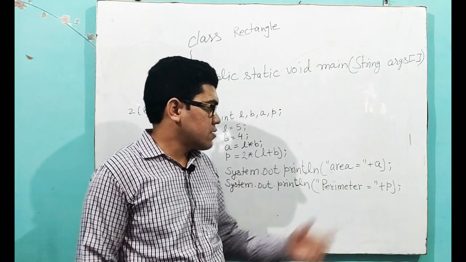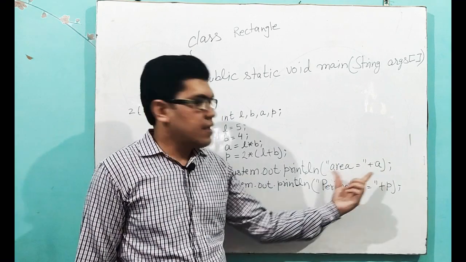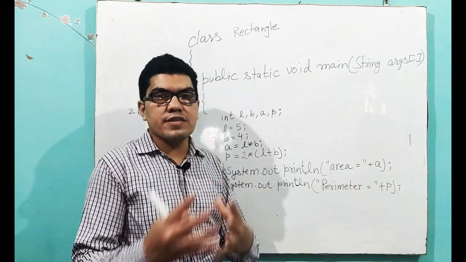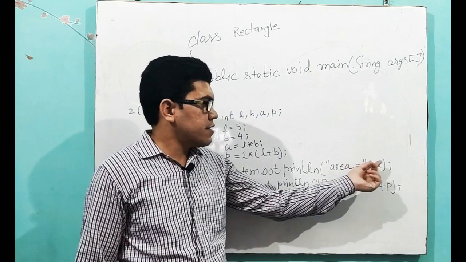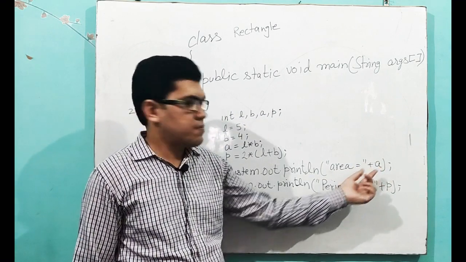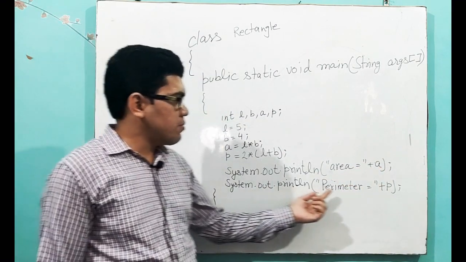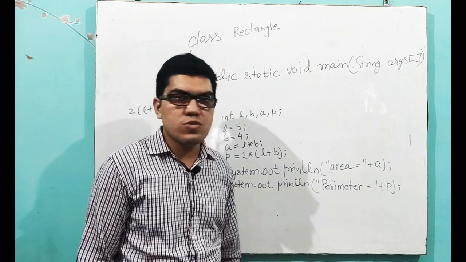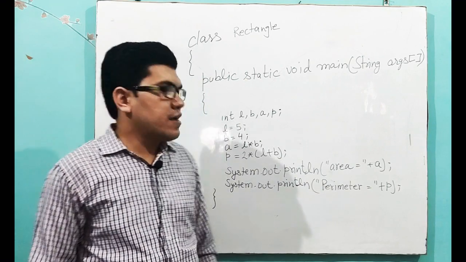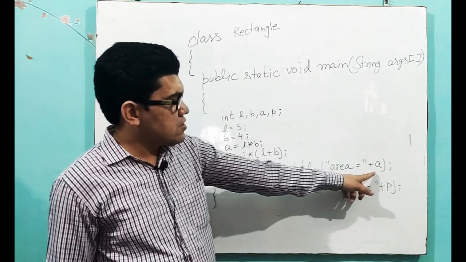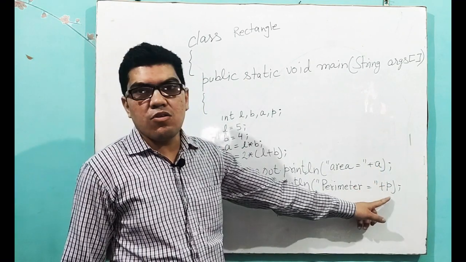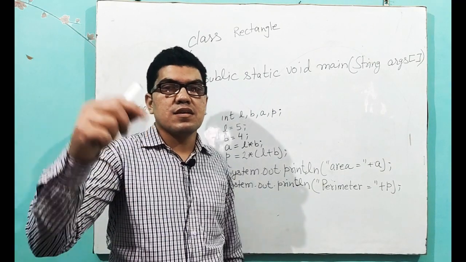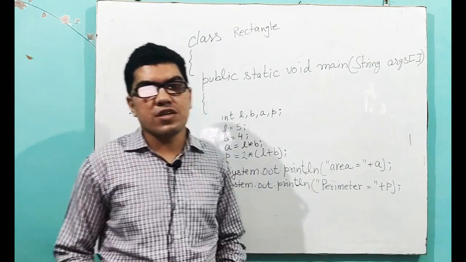Area is equal to plus A. Area will be printed on the screen as it is, then the value of A. Perimeter will be printed on the screen, then the value of P. Okay students, now you have to tell me in the comments what is the value of A and what is the value of P. Write the answers in the comment section below.